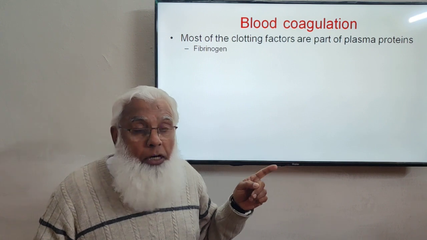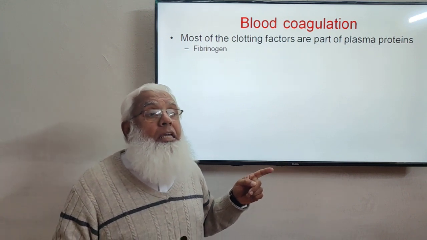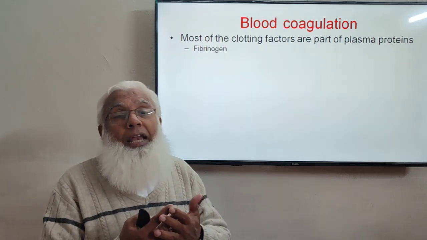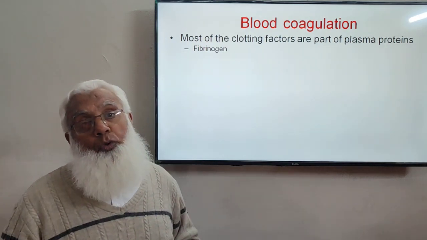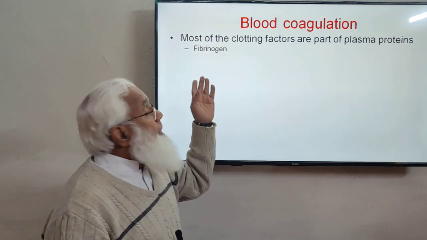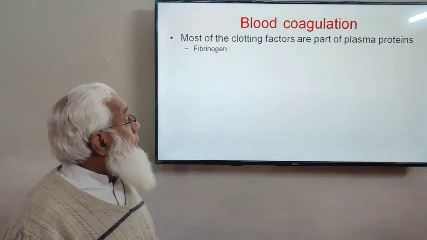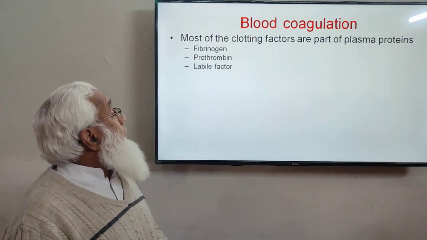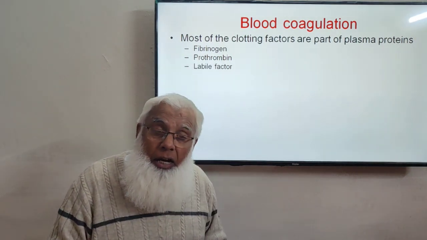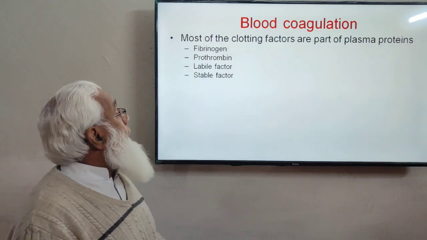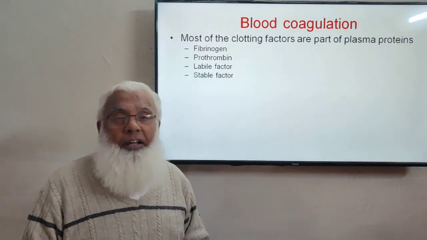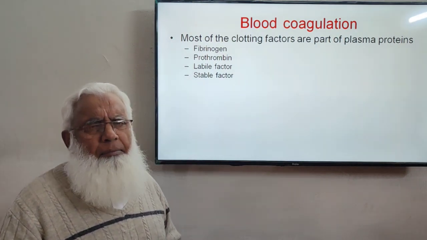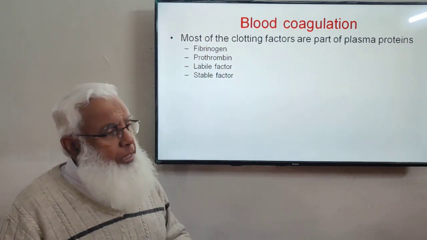I projected a picture of a clot. What is a clot? Fibrinogen is converted into fibrin threads, and the meshwork or network of those threads is known as a clot. So fibrinogen is clotting factor number one. And then there is prothrombin, another clotting factor. And then there is labile factor, another clotting factor. All these are plasma proteins. Then there is stable factor. We will discuss the functions of these when we discuss the clotting mechanism. So stable factor is a plasma protein.